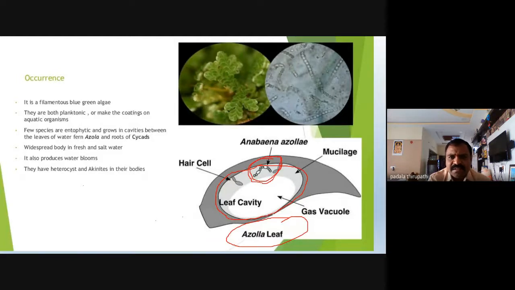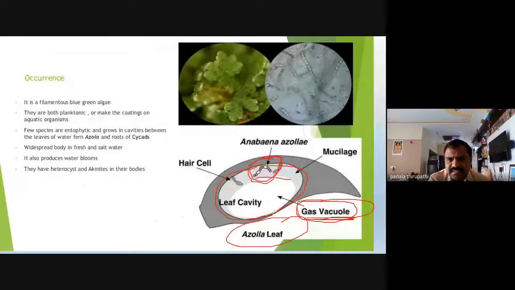The number of cavities are present inside the leaf of the Azolla, and this leaf cavity is able to give the space for growing of the Anabaena thallus. This is the trichome. This is the trichome, or filament, of Anabaena, able to grow inside the cavity. The gas vacuoles are also present in this cavity.